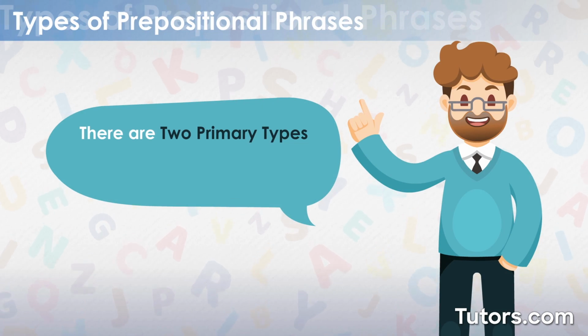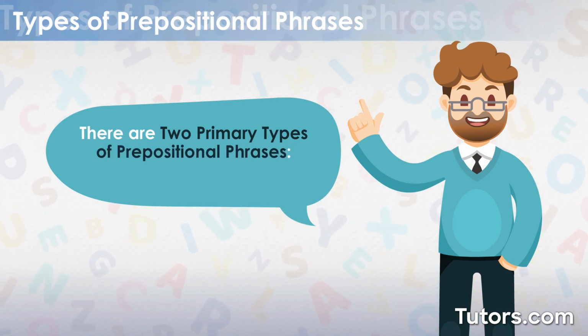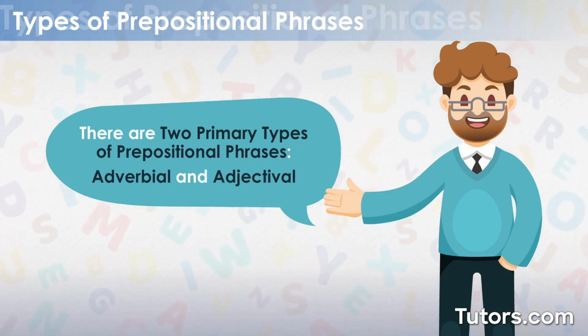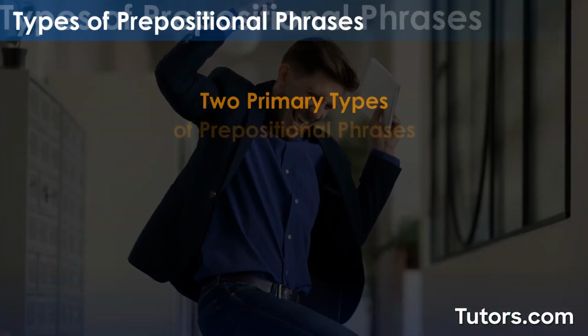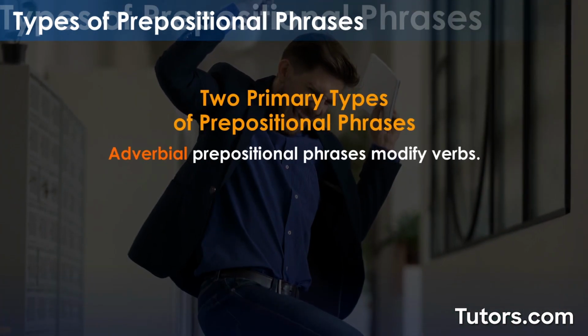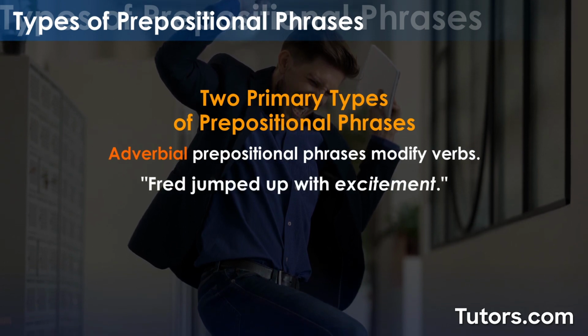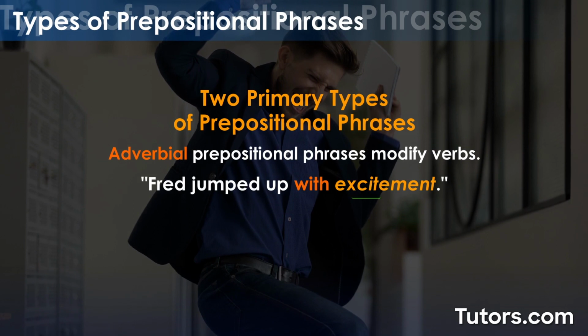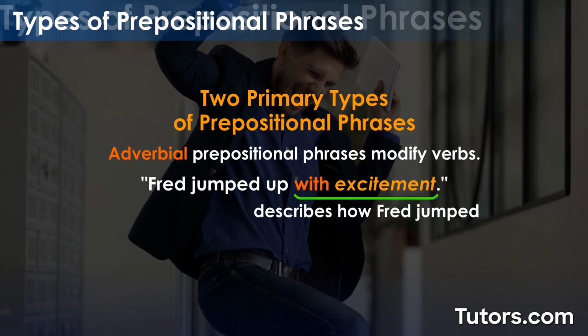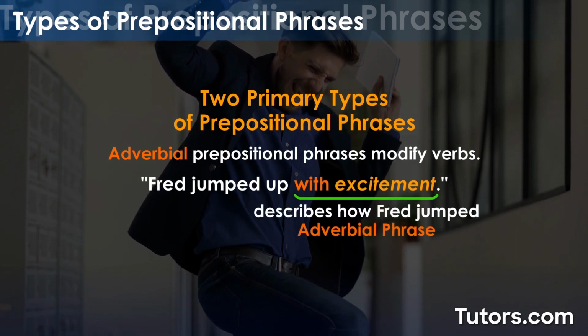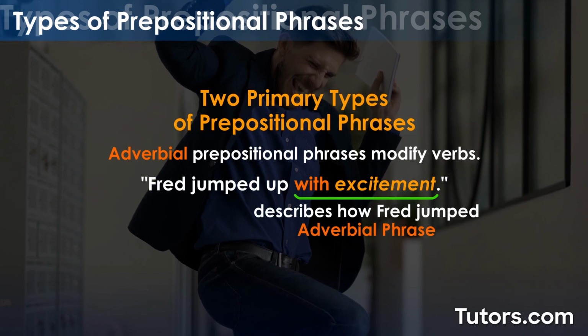There are two primary types of prepositional phrases: adverbial and adjectival. Adverbial prepositional phrases modify verbs. Fred jumped up with excitement. The prepositional phrase with excitement describes how Fred jumped, making it an adverbial phrase, an adverb modifying a verb.